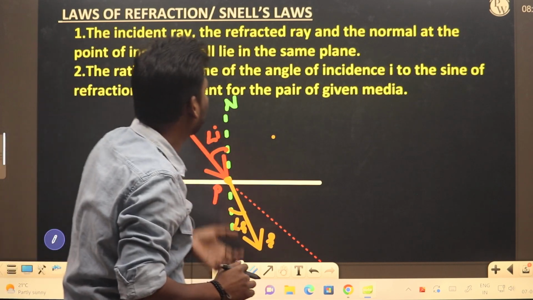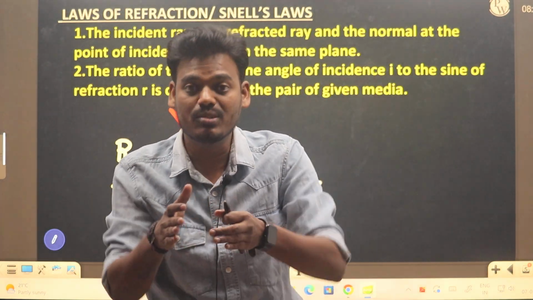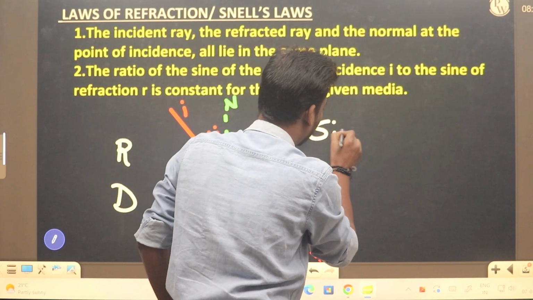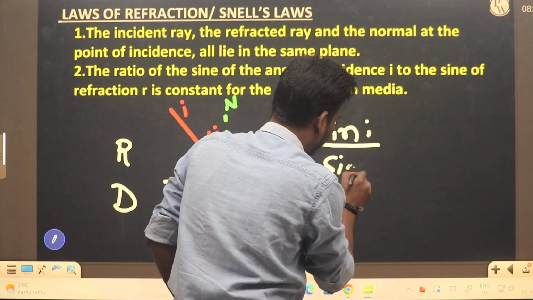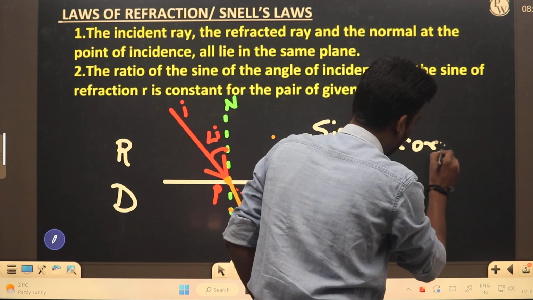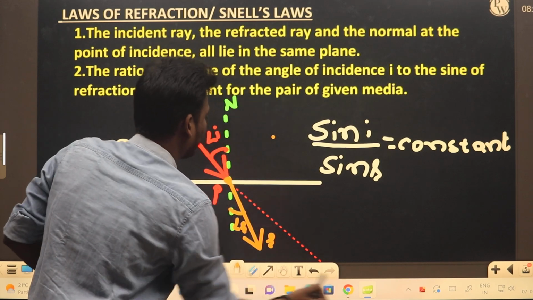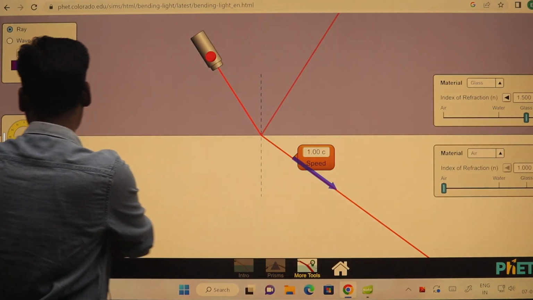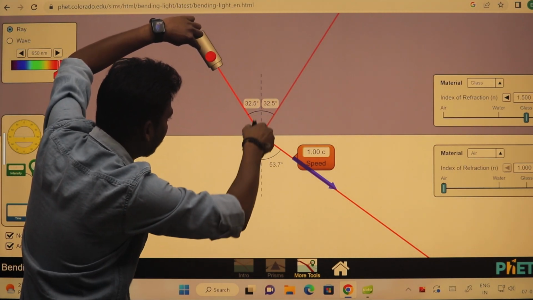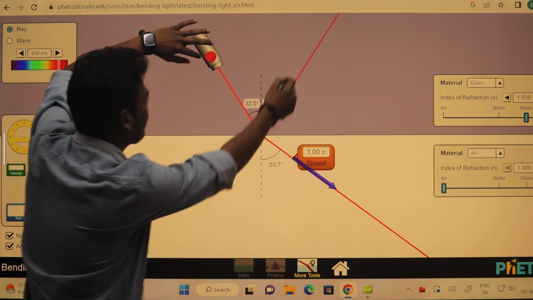The second one: the ratio of sine of angle of incidence to the sine of angle of refraction remains constant. What does it mean? Mathematically, if I express it, sine i divided by sine r is constant. What is that constant? So let's try to understand. Here you see, the normal, this dotted line is the normal. Ignore this reflected ray.